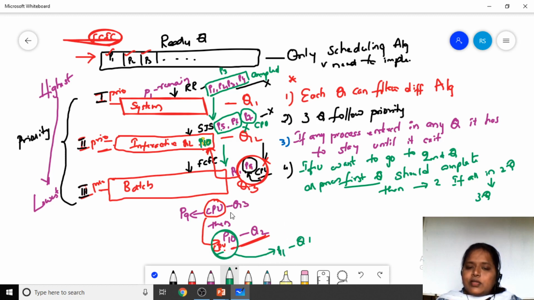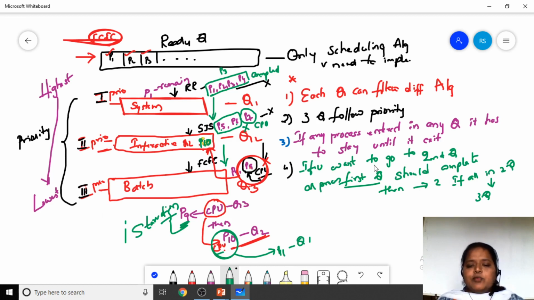Now, what about process P9? It keeps on waiting. This keep-on-waiting condition, we call starvation. That is the problem you are going to face in multi-level queue scheduling: the processes are going to suffer from starvation.